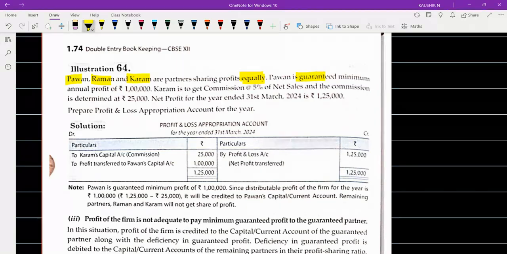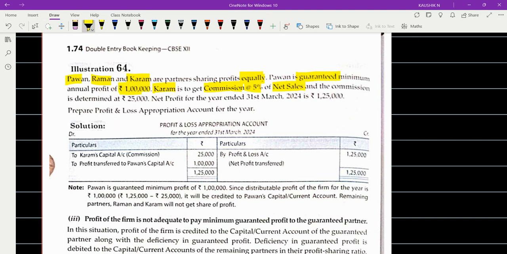Pavan, Raman, and Karam are partners who are sharing the profits equally. Pavan is given a guarantee of minimum annual profit of rupees how much? 1 lakh. And Karan is to get a commission. Commission at what percentage? At the rate of 5 percentage on what value?